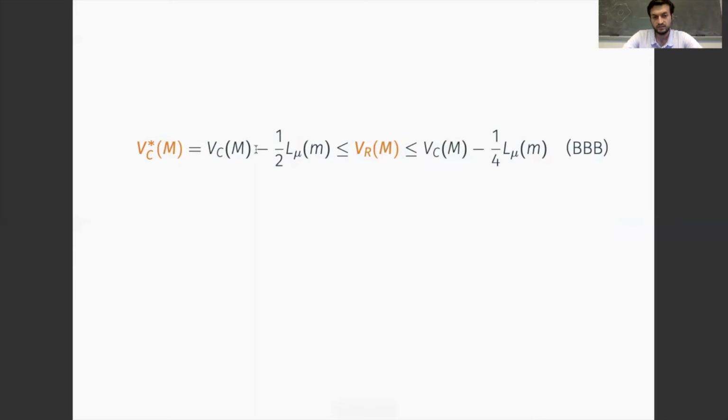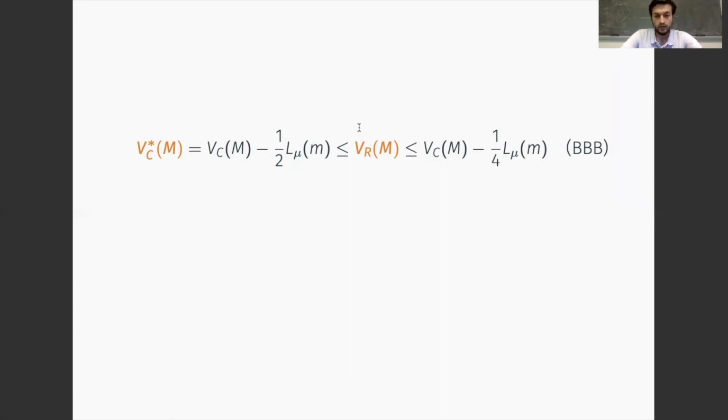And it also tells us that if the infimum of the volume of the convex core is equal to the infimum of the dual volume of the convex core, then the same has to be true for the renormalized volume. So we can see that the statement for the dual volume of the convex core is a slight improvement of the one concerning the renormalized volume.